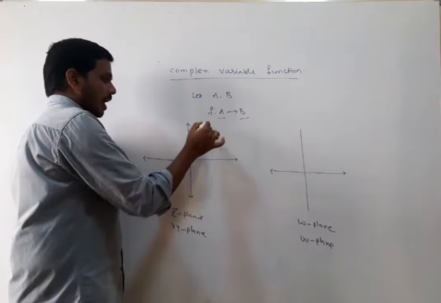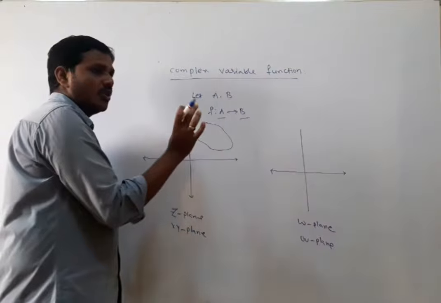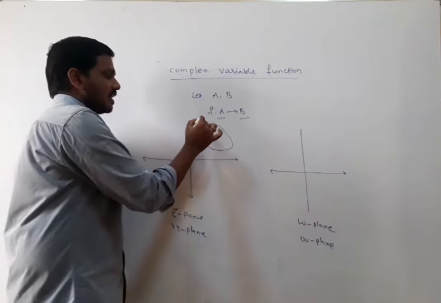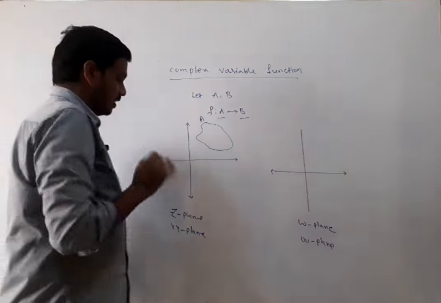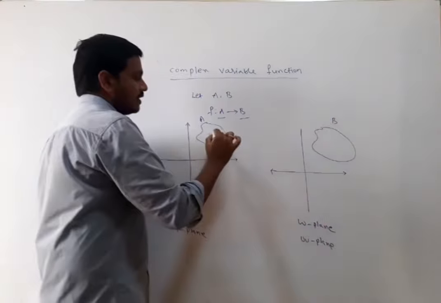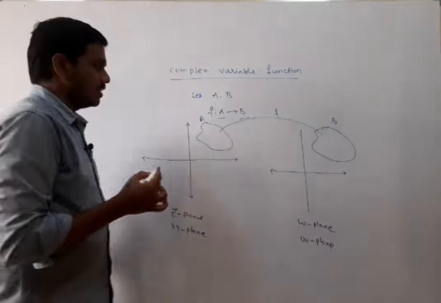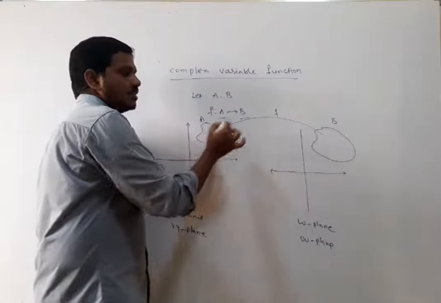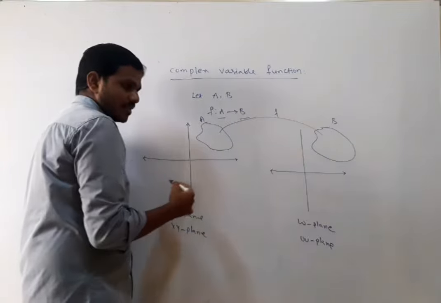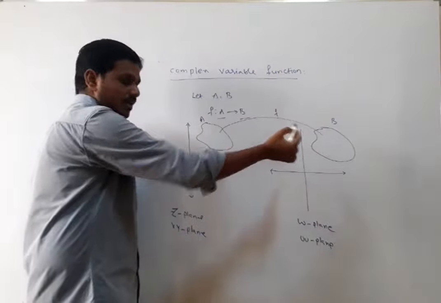In the Z plane I am going to consider a set, which is nothing but a region, a subset of the entire complex region. So A is a set in the Z plane, B is a set in the W plane, and there exists a mapping F from A to B such that every element in A is uniquely associated with an element in B. From where to where does the function exist? From the Z plane to the W plane. Inputs are from the Z plane, outputs are in the W plane.